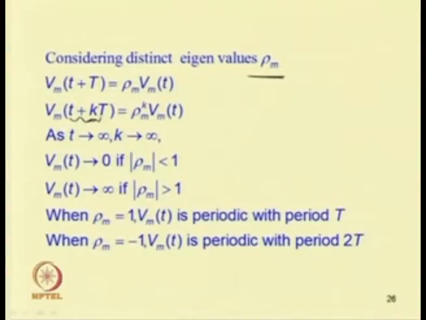It will tend to infinity if the magnitude of rho_m is greater than 1. If the magnitude of rho_m is less than 1, we obtain a solution which tends to 0; otherwise the system will grow and we will have an infinite response. When rho_m equal to 1, V_m is periodic with period T, and when rho_m equal to minus 1, V_m is periodic with period 2T.